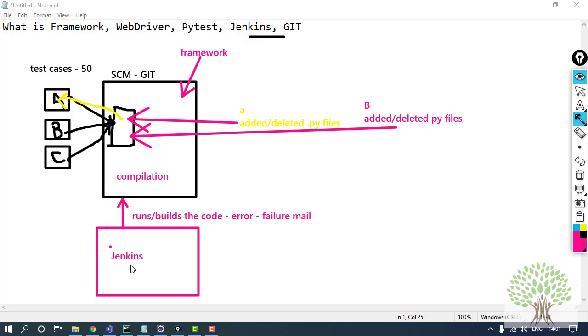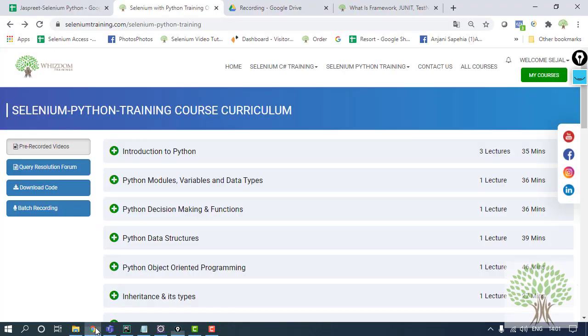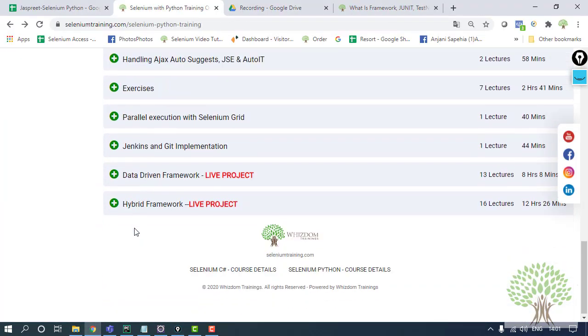Okay, now the actual implementation takes time. For the Git implementation, Grid implementation, and Jenkins implementation, there are separate videos lying on the website over here. Parallel execution with Grid, and Jenkins and Git implementation. These topics are way too broad, and they need proper understanding and implementation. So you can watch these modules and understand more about how they are actually implemented.